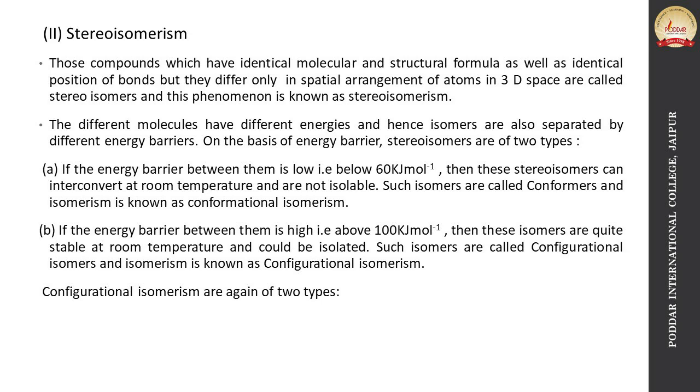Different molecules have different energy and hence the isomers are separated by different energy barriers.